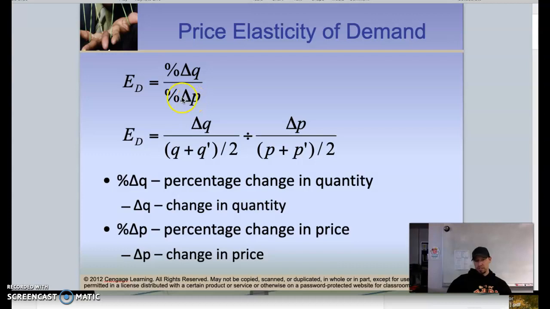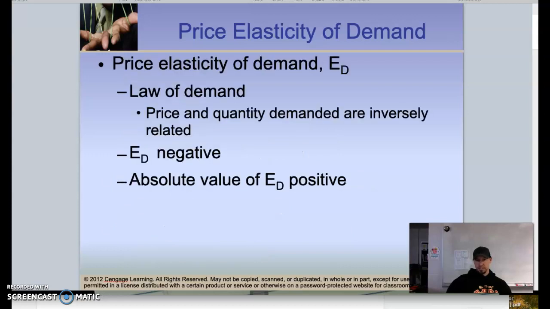That is going to come up with a value, and that value is going to be important for us to determine whether the price elasticity of demand is what we call elastic, inelastic, or unit elastic. And we'll get into those values a little bit. So price elasticity of demand, ED. We know the law of demand is that price and quantity demanded are inversely related, and because they are inversely related, it's a negative relationship.